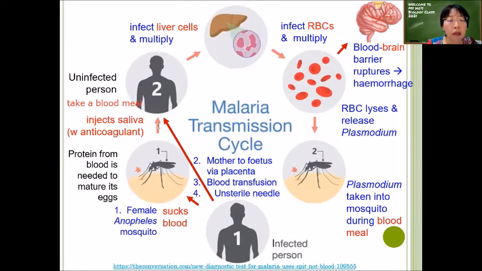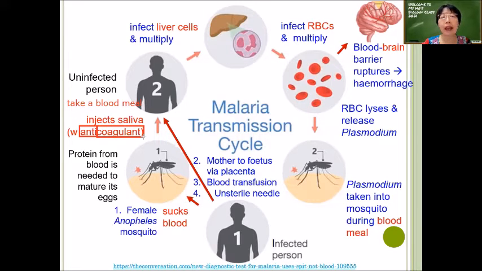I'll use the term take a blood meal from this uninfected person. So in order to take a meal, it will have to first inject saliva into this person. So when the mosquito puts its proboscis, like the needle, into this person, it will first inject its saliva, because its saliva contains this chemical called anticoagulant, right? Anticoagulant means, anti means prevent, coagulant means to coagulate, means solidify. So this is a chemical that prevents the blood from clotting while the mosquito is sucking the blood.